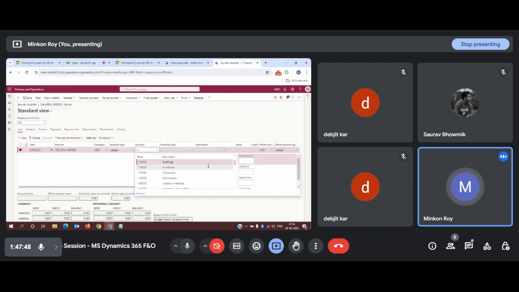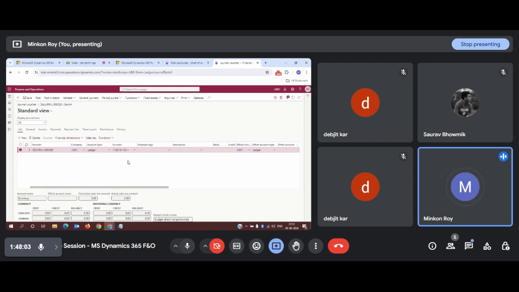If I want to perform any transaction using building, say I have acquired one building for Hyderabad location, and if I leave the other thing as blank, this is the definition: I have selected a building main account because I am going to acquire one building for Hyderabad location, and that record will be recorded into this particular main account.